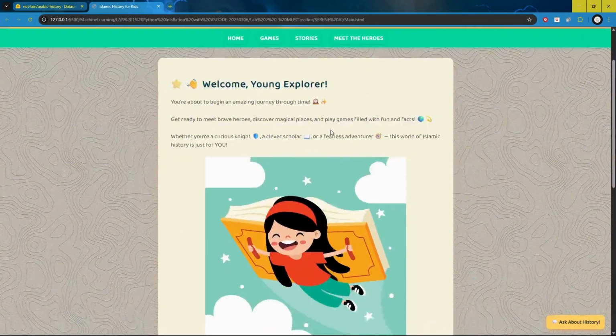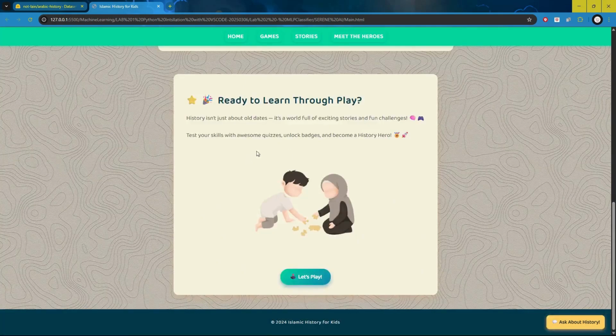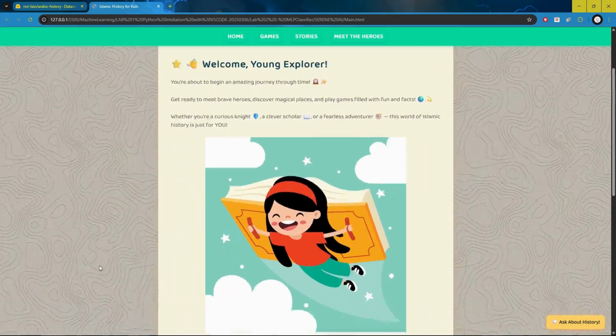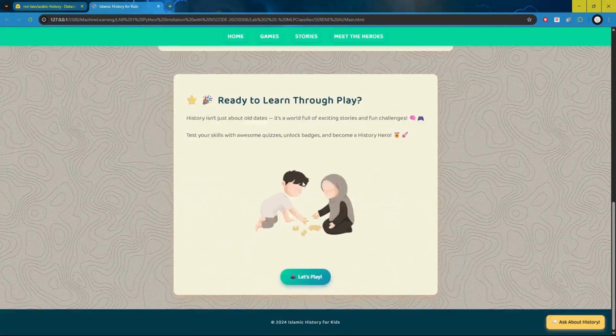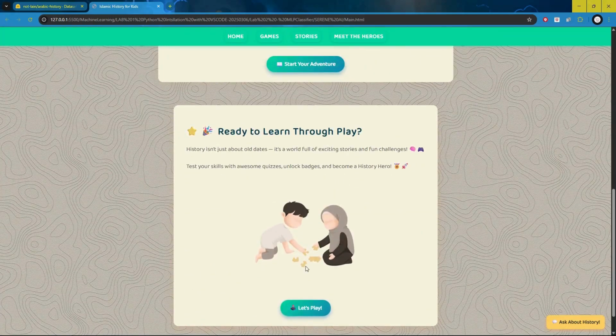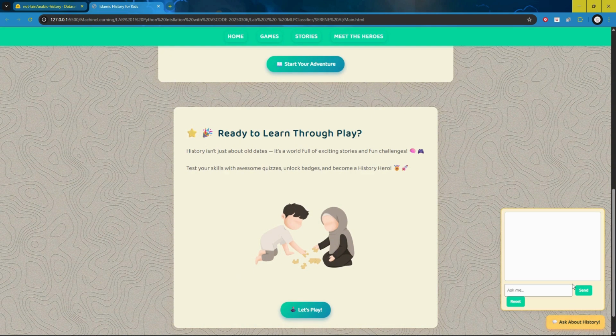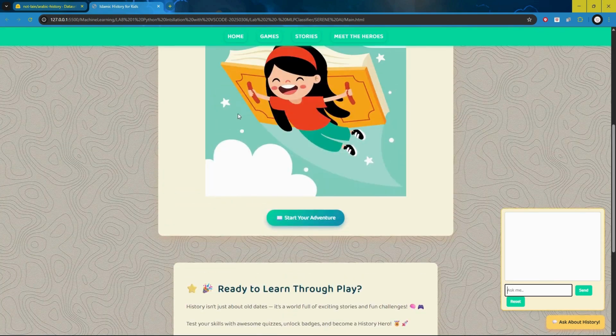Okay, this is how the main page looks, and this is where we put two things: the journey, start your adventure, and also ready to learn through play. So this is the game section. Here is our chatbot in the bottom right of the page. This is where the kid can ask anything they want, but it still needs to align with the dataset, of course.